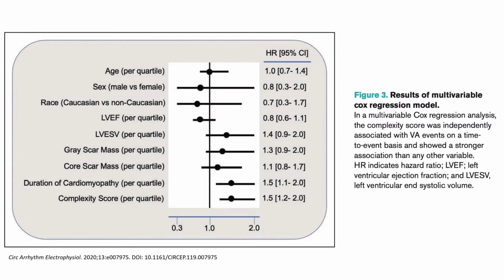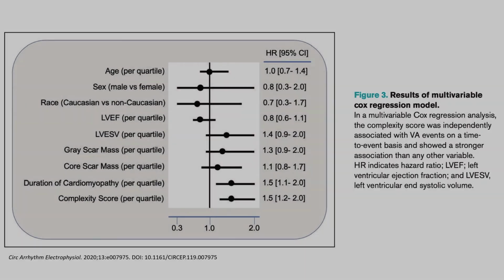The machine learning algorithm classified with 81% overall accuracy and correctly classified 86% of those without ventricular arrhythmias. Overall, negative predictive value was 91%. Average complexity score was significantly higher in patients with ventricular arrhythmia versus those without, and was independently associated with ventricular arrhythmia events in a multivariable model, as we can see here.